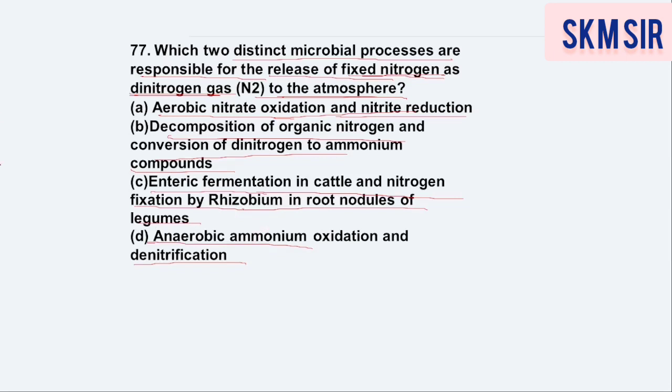Because we are releasing the fixed nitrogen in the form of N2. So obviously it is the denitrification process, that is option D.